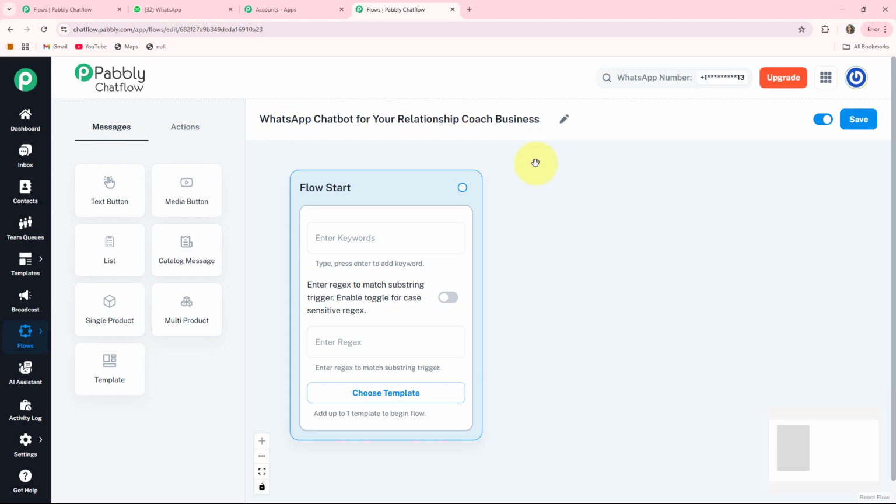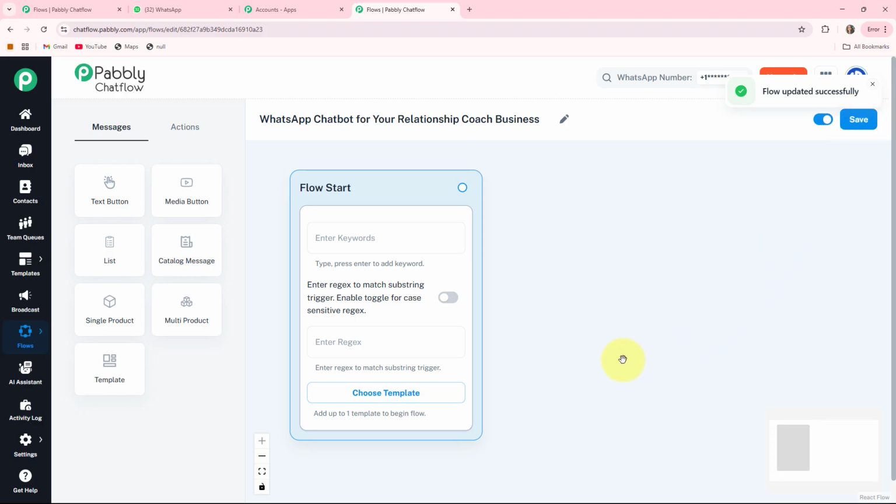Here I write it. Now I'll give you a quick review about these two options, messages and action. Under the messages you can see different buttons are there, as well as under the action you can see different buttons are there. We will use these buttons in the creation of our flow. Here on the right hand side you can see two options are there. The one is the active inactive button and the other is the save button. With the help of this button your flow will be updated.